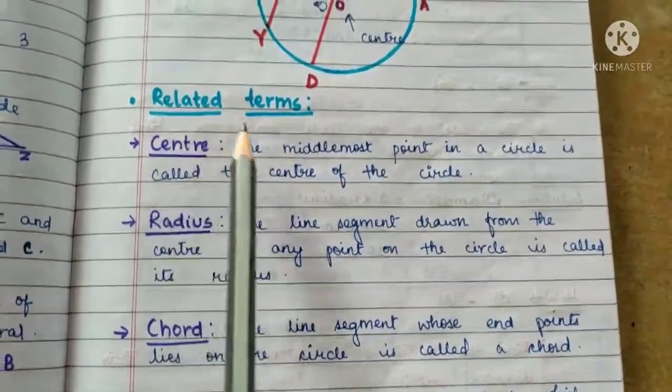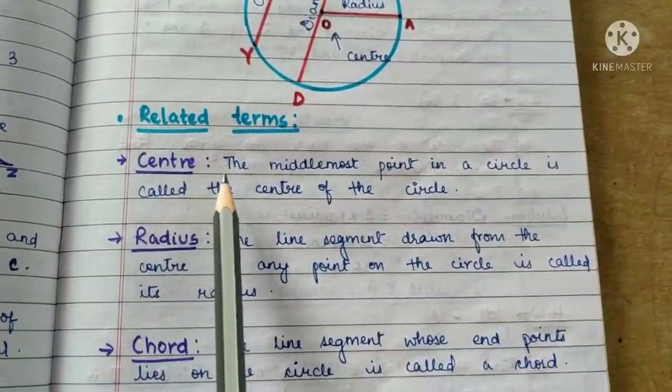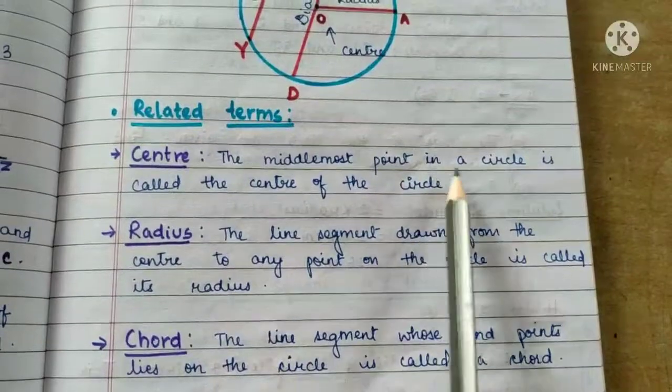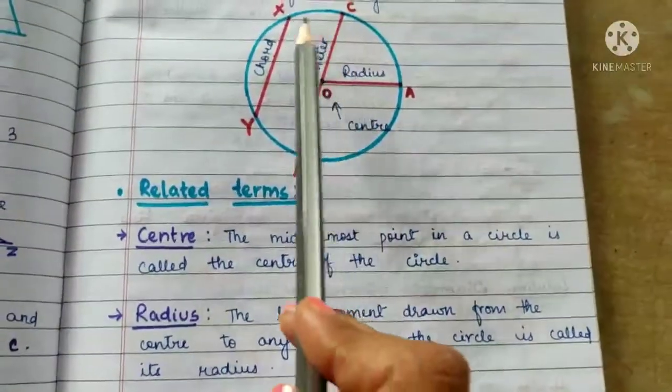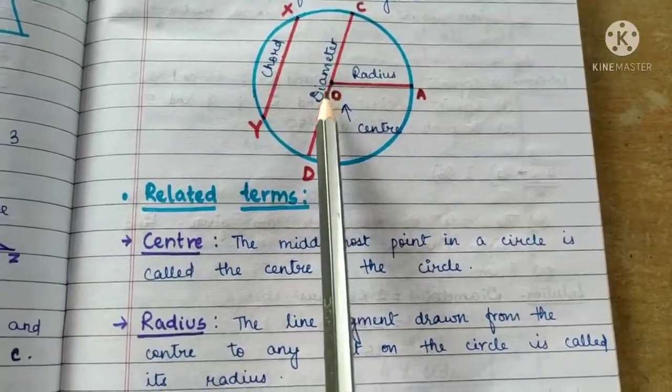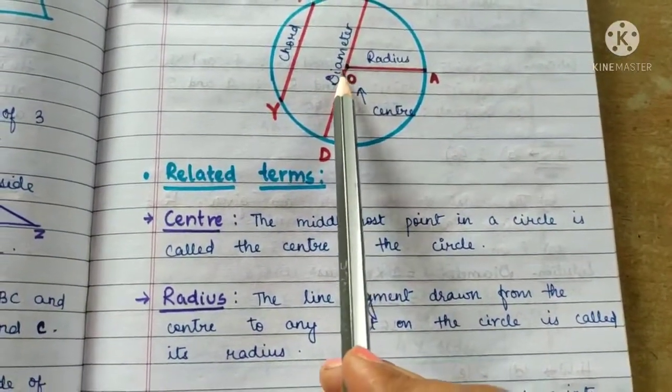The related terms are center. The middlemost point in a circle is called the center of the circle. Here in this circle, O is the center, that is the middlemost point.